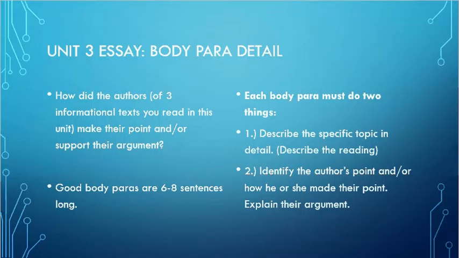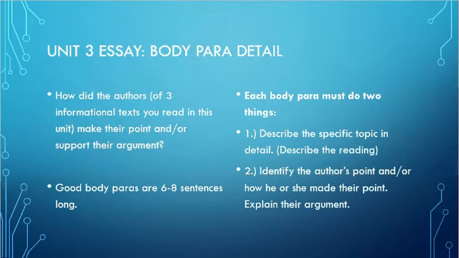Remember that each body paragraph is going to be its own informational text. So you have picked 3 texts that you're going to write about, 3 of the readings. And again, I would say pick the ones that you feel you can write about the easiest, who maybe already naturally have a fairly strong argument in them and you can tell. Like I chose Save the Redwoods because that was very much a persuasive piece of informational text. I mean, the author certainly had a point in that text.